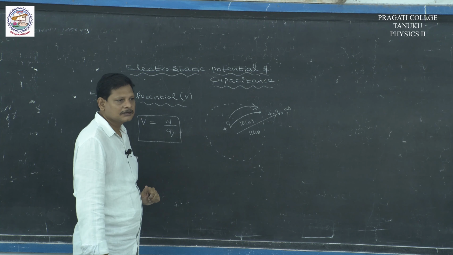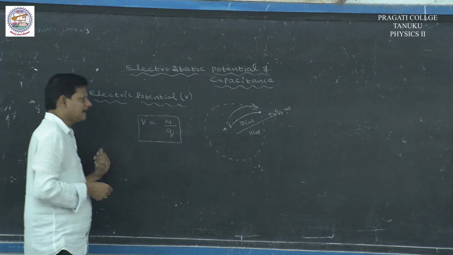So we conclude that we have to move the charge against the electric field. So during this process we have to do some work. It is nothing but like a frictional force in mechanics.